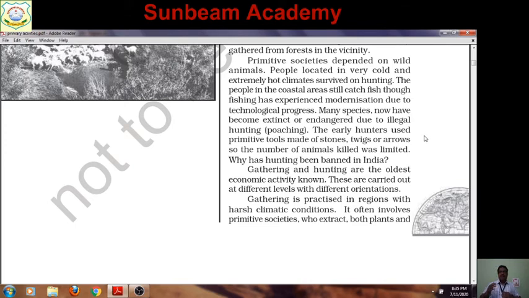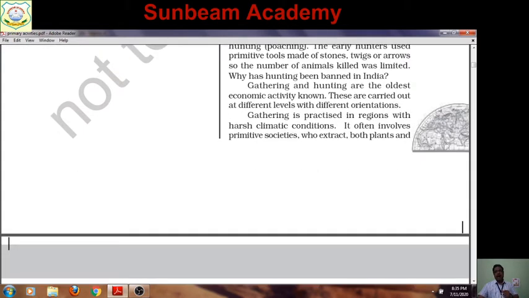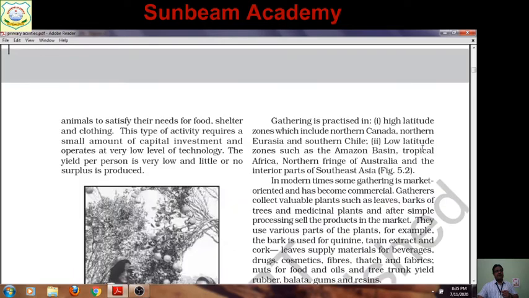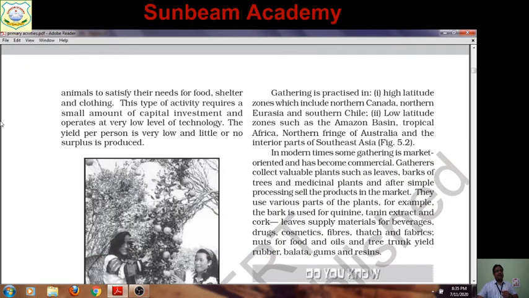Gathering is practiced in regions with harsh climatic conditions. Where the climate is so harsh, people, especially the primitive societies, engage themselves in gathering. It often involves primitive societies who extract both plants and animals to satisfy their needs. You can see here.